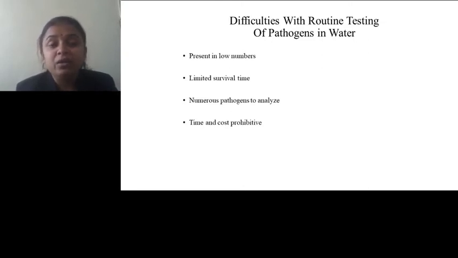There are numerous pathogens to analyze, so we cannot analyze each and every pathogen for its presence. And the detection of pathogens is time and cost prohibitive. That's why we need the coliform, or indicator organism, for detecting the presence of pathogens.